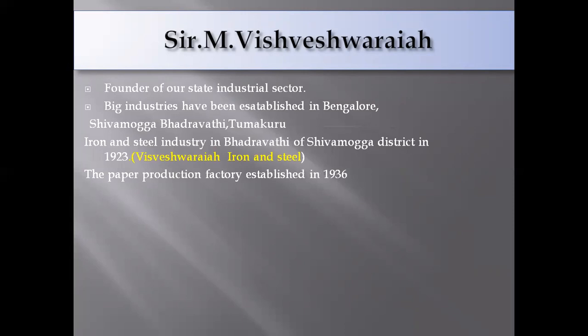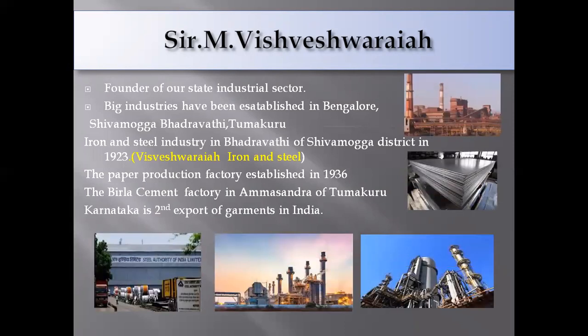And also we can see the paper production factory established in 1936, and also the Birla cement factory in Amsandra of Tumakuru. So these are the factories that Vishveshwaraiah established, the industrial sectors. These are the industrial sectors we can see in the Bangalore division.